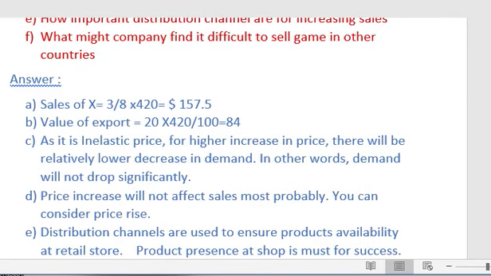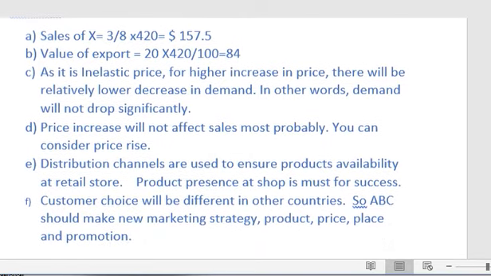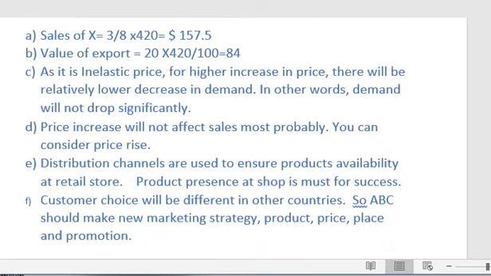Part number F, why might the company find it difficult to sell games in other countries. Now customer choices are different in different countries, so probably ABC company should make a new marketing mix, they should develop a new marketing strategy, they should probably explore new products considering the customer requirements in new countries, they should establish a new pricing policy, they should use new place and new promotion techniques. I hope you have well understood this question.